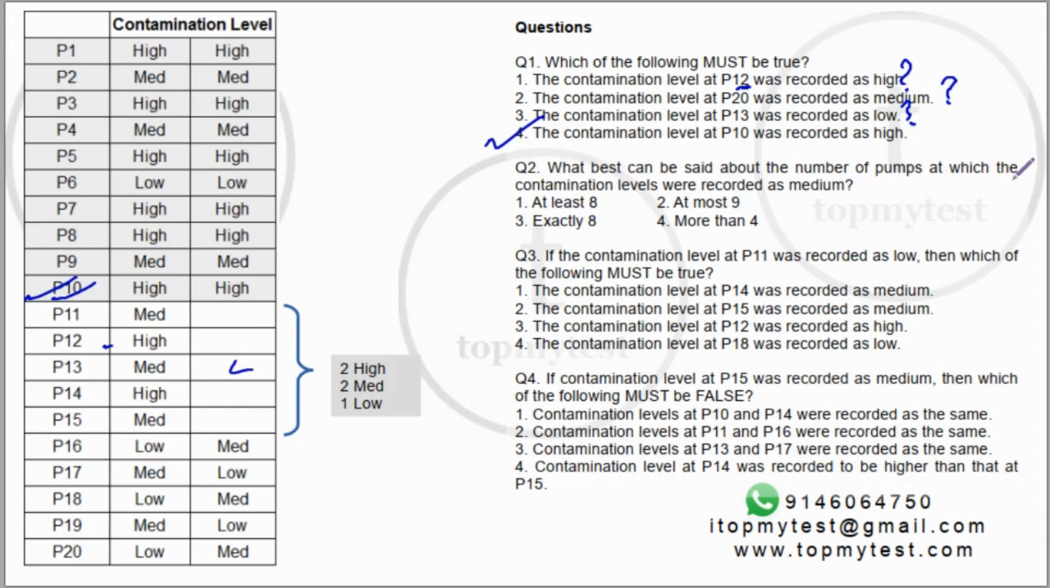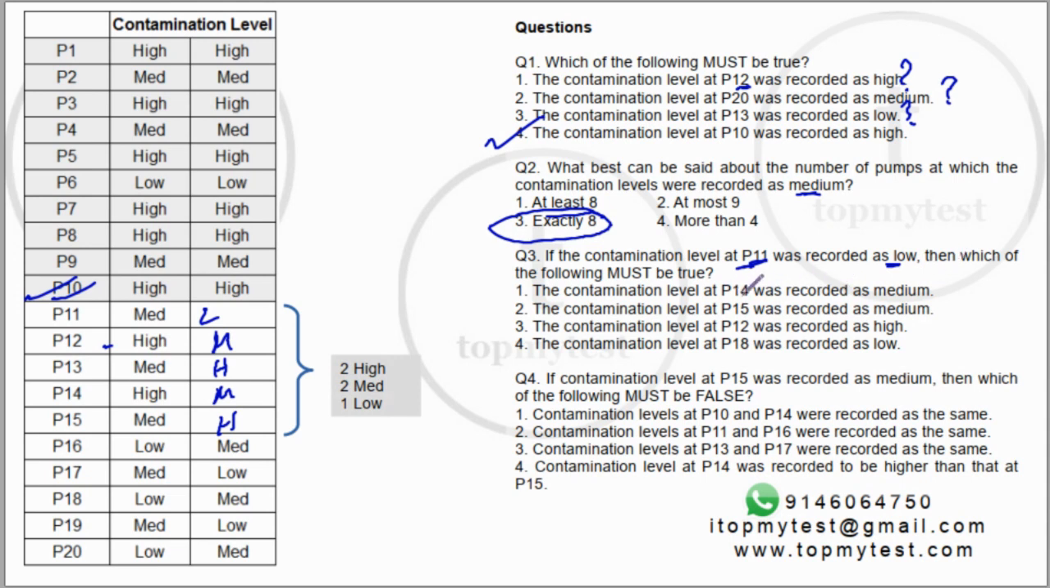What best can be said about the number of pumps in which the contamination level was recorded as medium? This we found to be exactly 8. This is done. Okay. Next one. If the contamination level at P11 was recorded as low, which means this case. Which of the following must be true? Okay, if this is low, this cannot be medium, this has to be high, this has to be medium, this has to be high, this has to be medium. That's the only way to fix this. They have to be alternating, right?